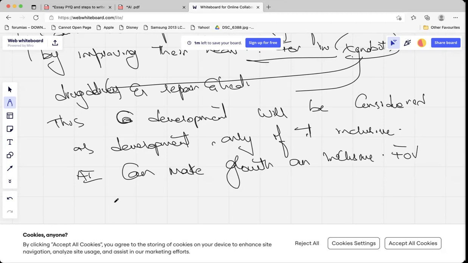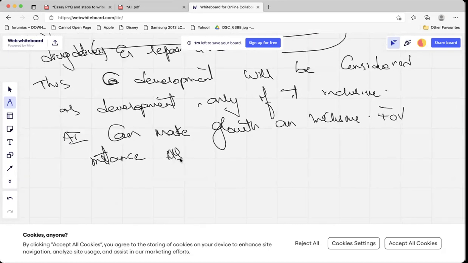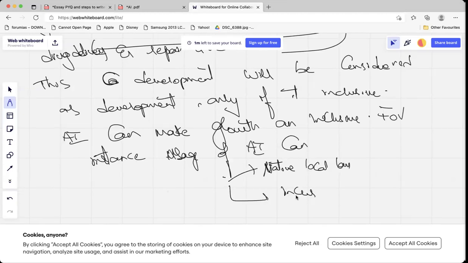For instance, like this I'll add. Usage of AI can help in better surveillance, thereby playing a role in reduction of crimes against women. AI can also be used to teach education to dropout children and migrant laborers in their native local languages. Thereby growth can become more inclusive. Can you see here how I am making answers comprehensive, how I am able to link things?